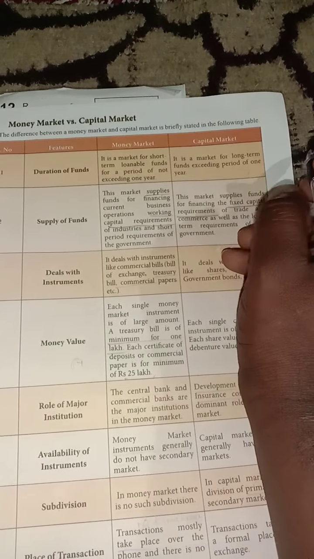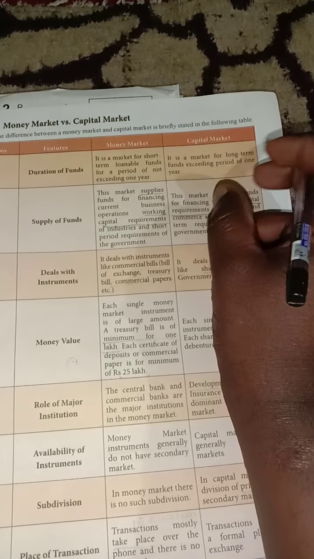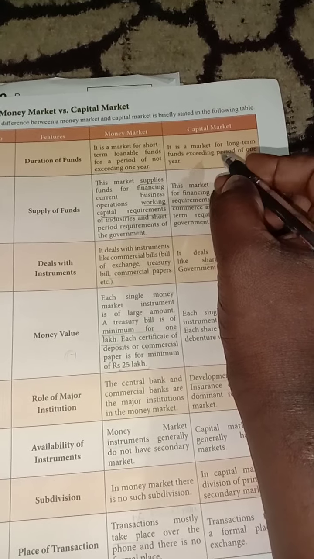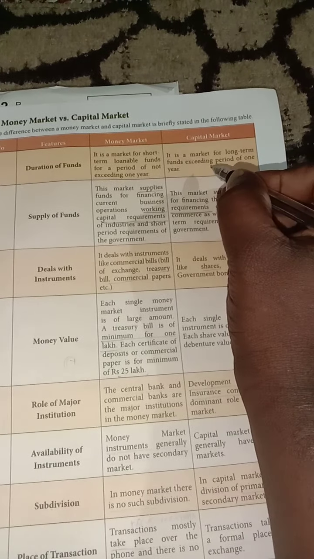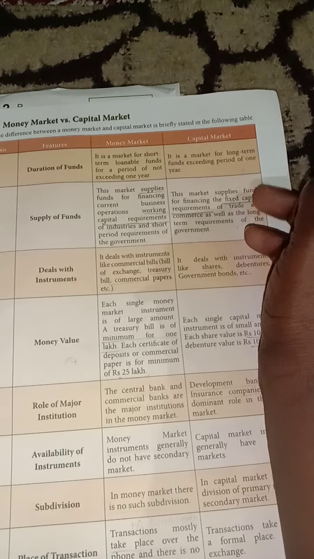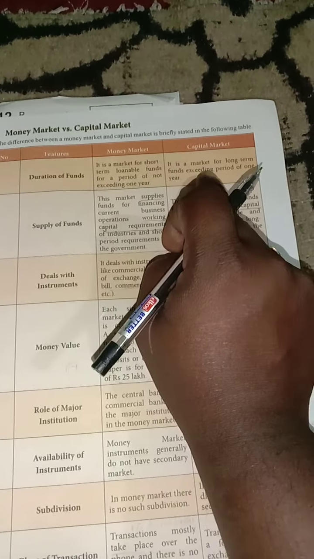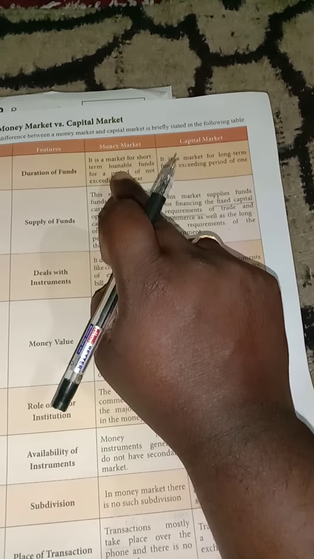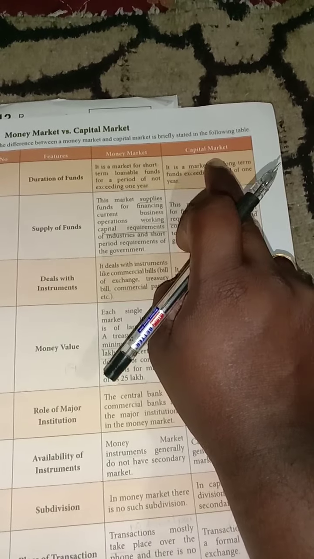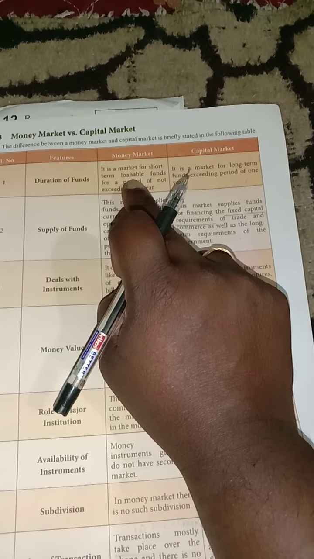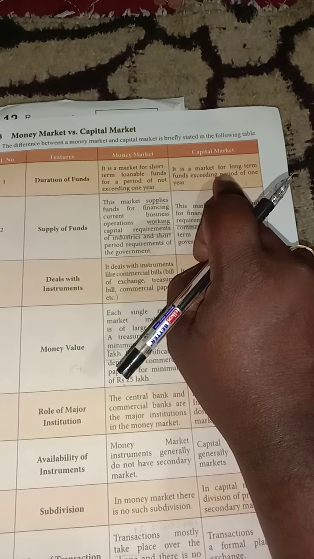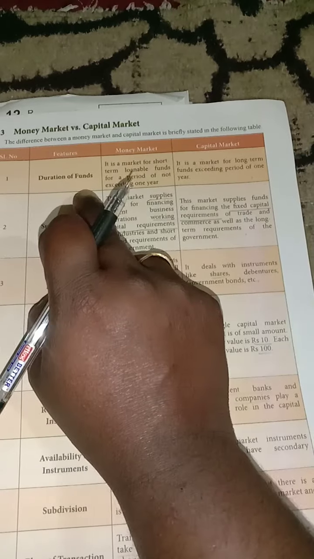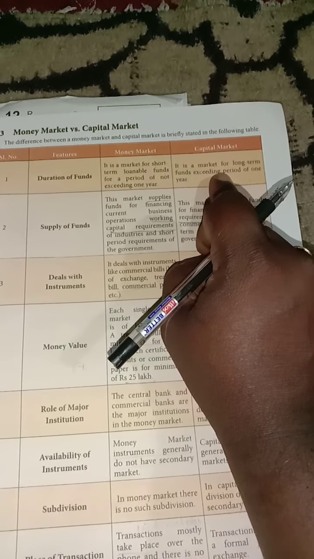The capital market provides long-term financial assistance to the public. It means exceeding 1 year, that is, more than 1 year. Did you understand? Regarding the duration of funds between the money market and capital market: money market means less than 1 year, capital market means more than 1 year. The money market provides short-term financial assistance, and the capital market provides long-term financial assistance to the public.